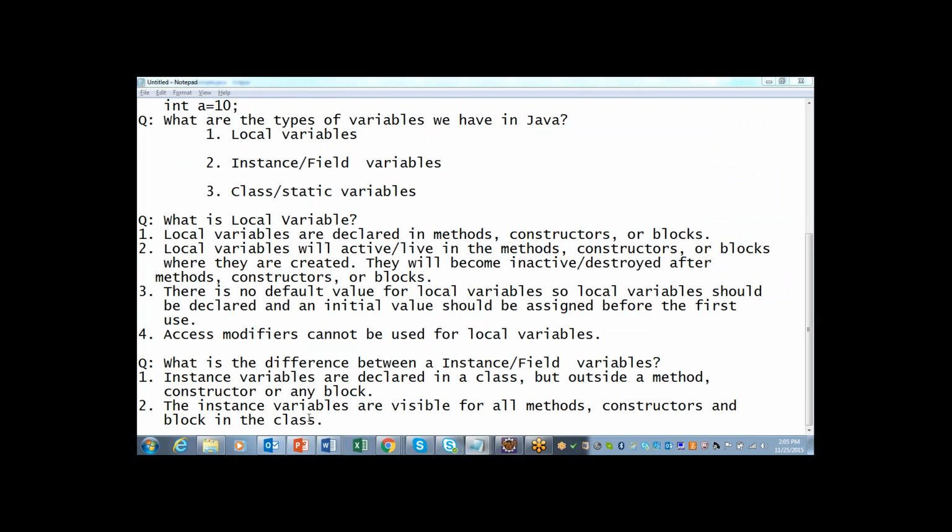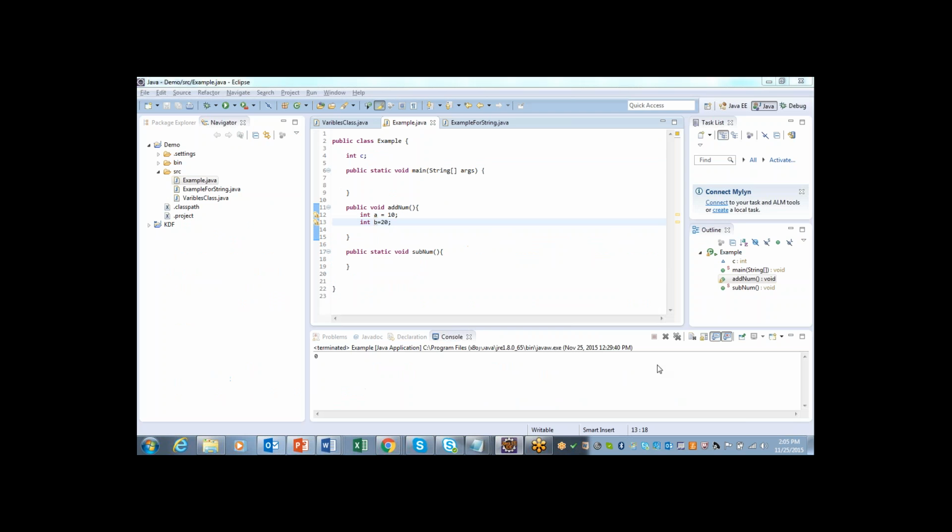The second point we have to explain is instance variables are visible for all methods, constructors and blocks in the class. Let us see that. So here we have declared one instance variable at line number 4, that is int c, and this will be visible for addnum, subnum or other constructor. Visible means you can use that.